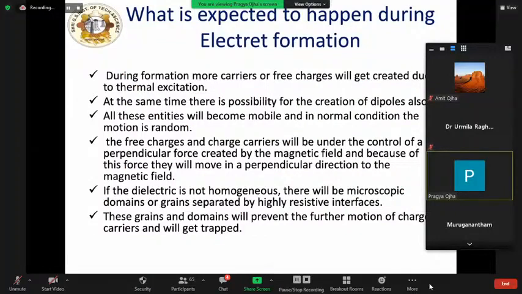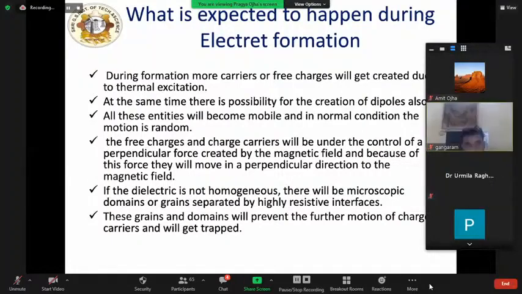Now, from the various classes of electrets, here we will discuss one of them, that is the magnetoelectret, which was discovered by C.S. Bhatnagar in 1964. It is a dielectric material with persistent polarization created by the combined action of heat and magnetic field. Instead of an electric field, we are using a magnetic field. Here, the magnetic field will act as a polarizing field, and heat will act as an activation energy source.